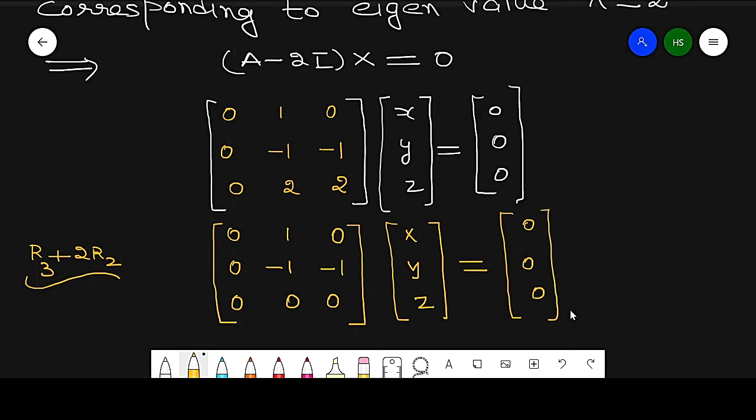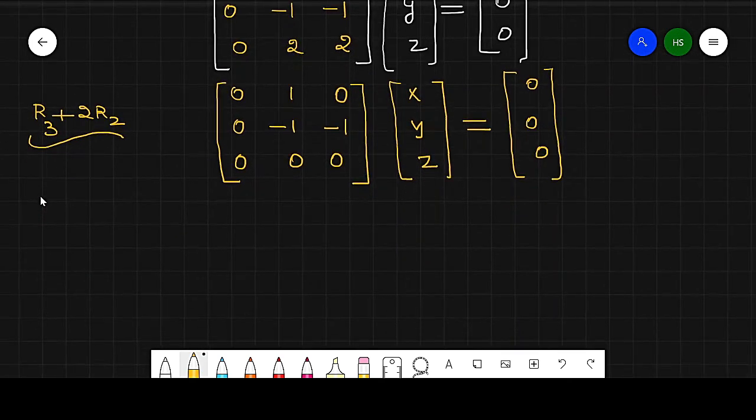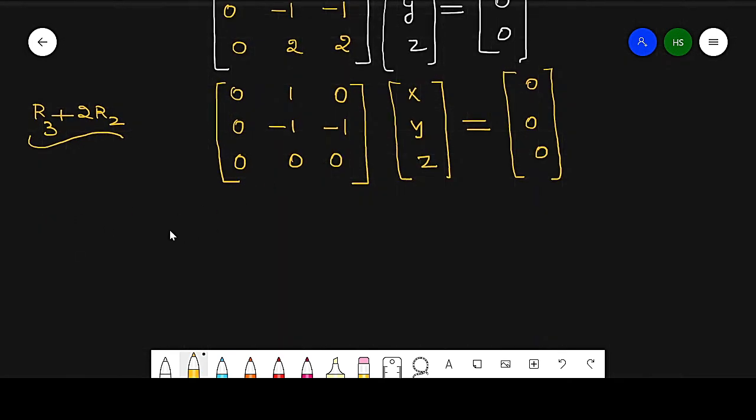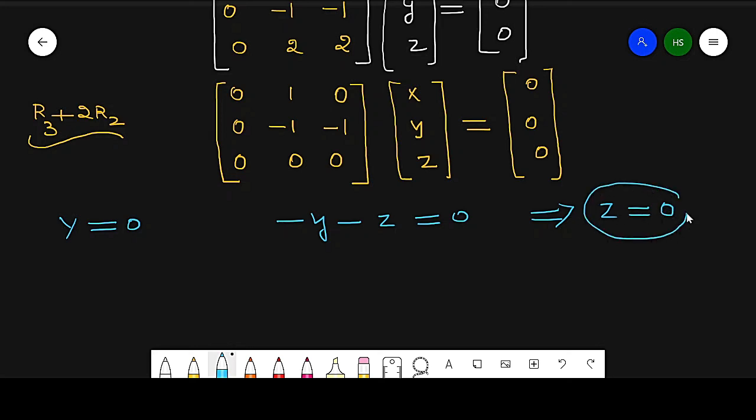My aim is to find x, y, z. Now from this, what we get? From the first equation, y equal to 0, from second, minus y minus z equal to 0. So it implies z equal to 0. So these are two particular values, y is 0 and z is 0, and x is variable.